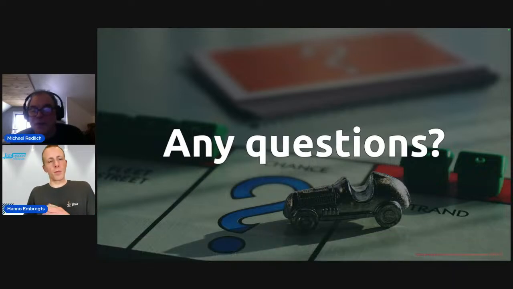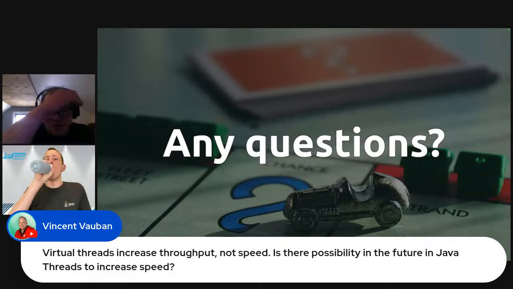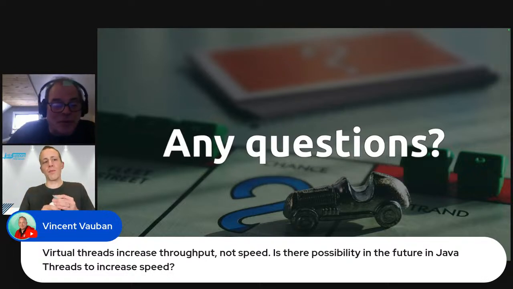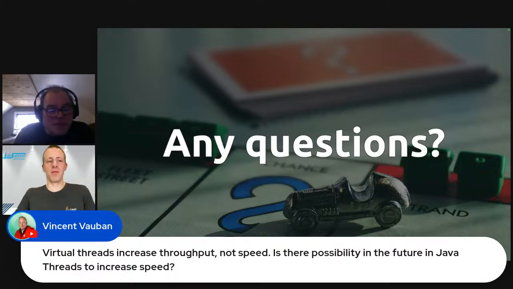Okay, so the next one is from Vincent. He said, virtual threads increase throughput, not speed. Is there possibility in the future in Java threads to increase the speed? I think we would all like that very much, Vincent. That's a very good idea. But I don't know of any plans, unfortunately.